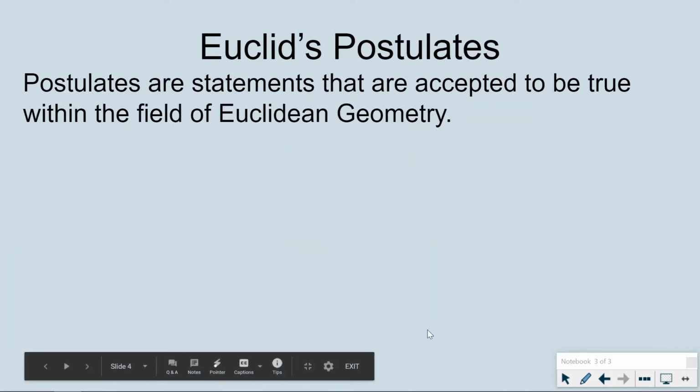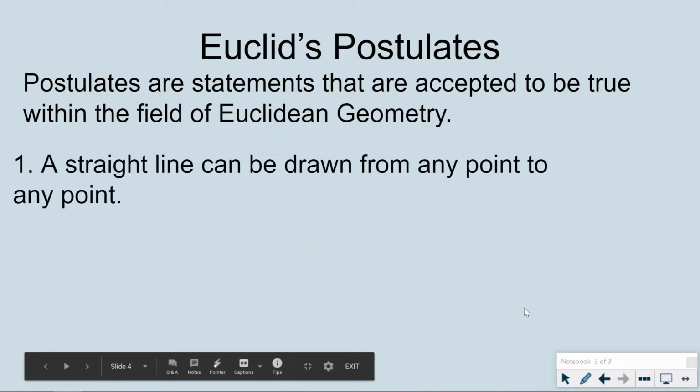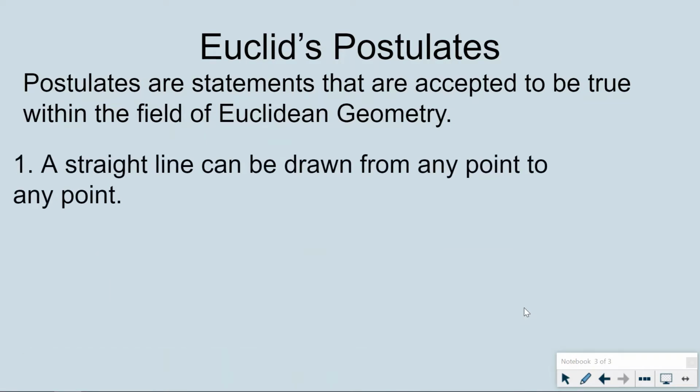All right, now Euclid's postulates specifically apply to the field of Euclidean geometry. So the axioms span across all math. These are particularly applied to Euclidean geometry. A straight line can be drawn from any point to any other point. Again, that seems self-explanatory because most of the geometry that you've seen before has been on flat surfaces, but actually there are situations in other geometries where this is not true. That is why we actually start with these just really, really simple foundations for Euclidean geometry.